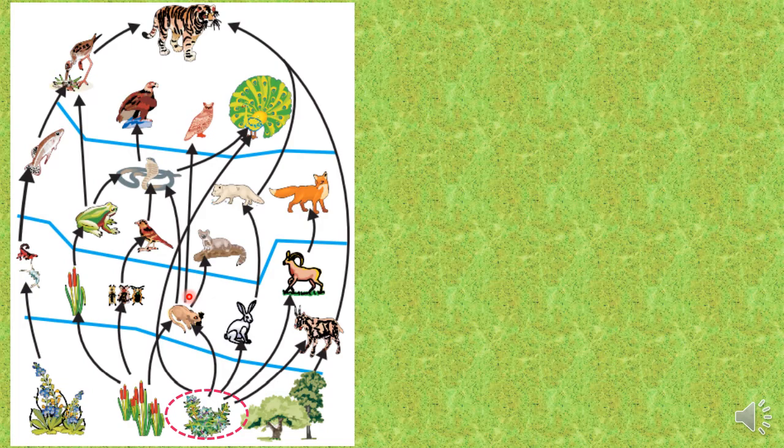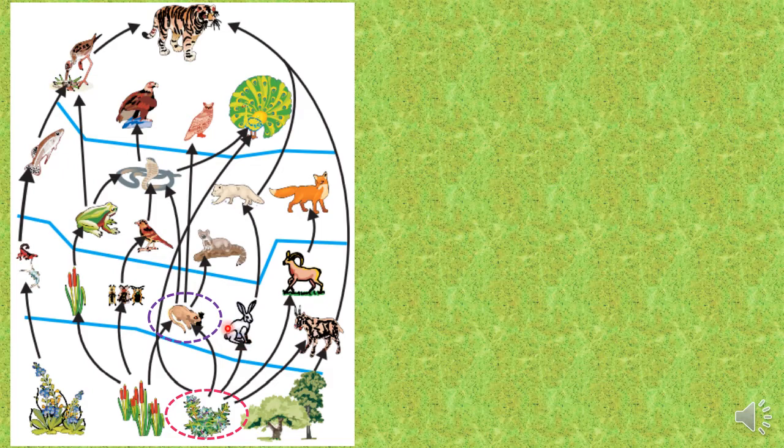And this primary consumer again is a prey for many predators. For example, this mongoose, this snake, this owl, all can consume a small rat. Similar for the rabbit also.